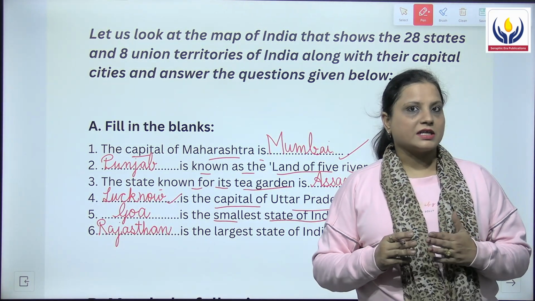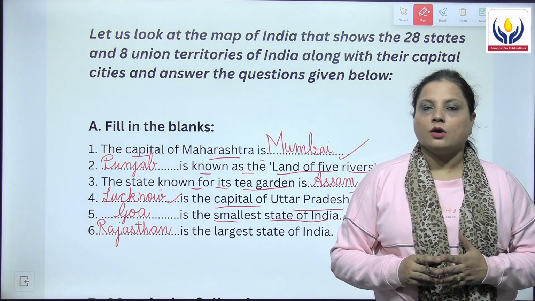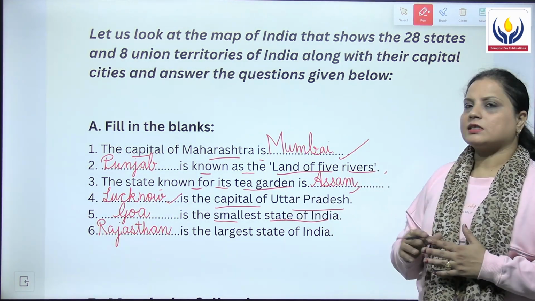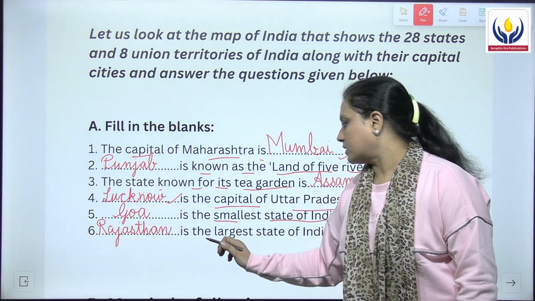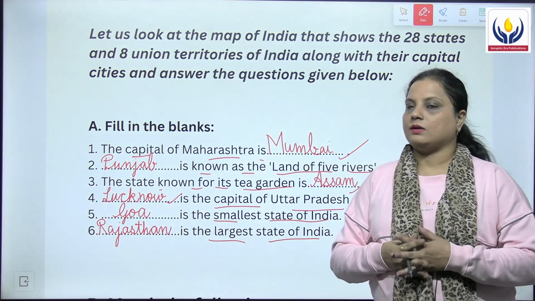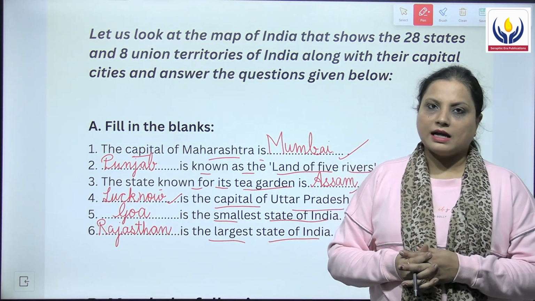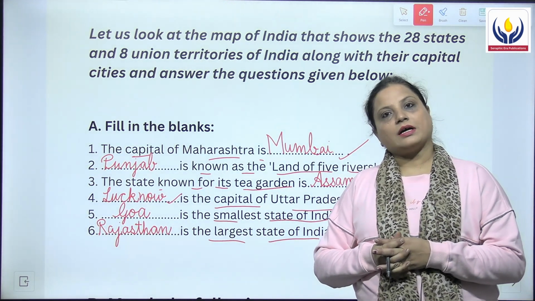Fifth statement is dash is the smallest state of India. So which is the smallest state of India? And the answer is Goa. The sixth question, dash is the largest state of India. And which is the largest state of India? The answer for this question is Rajasthan.